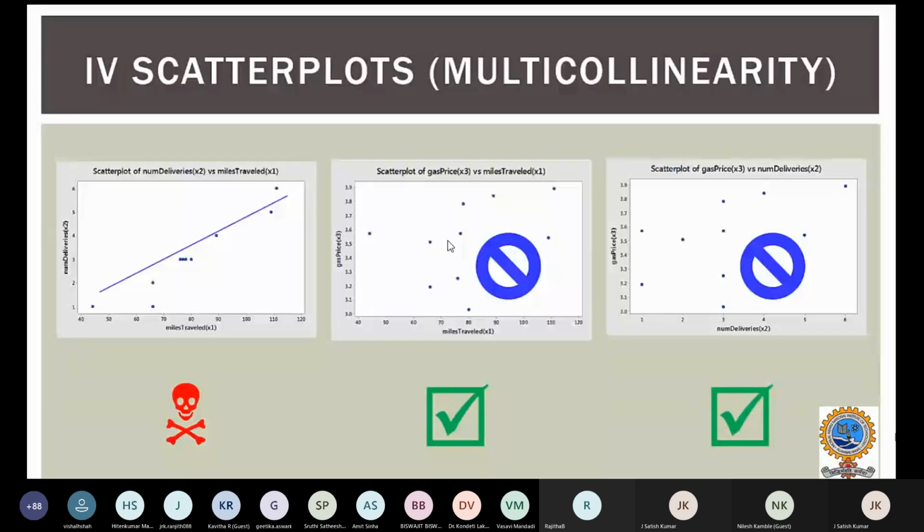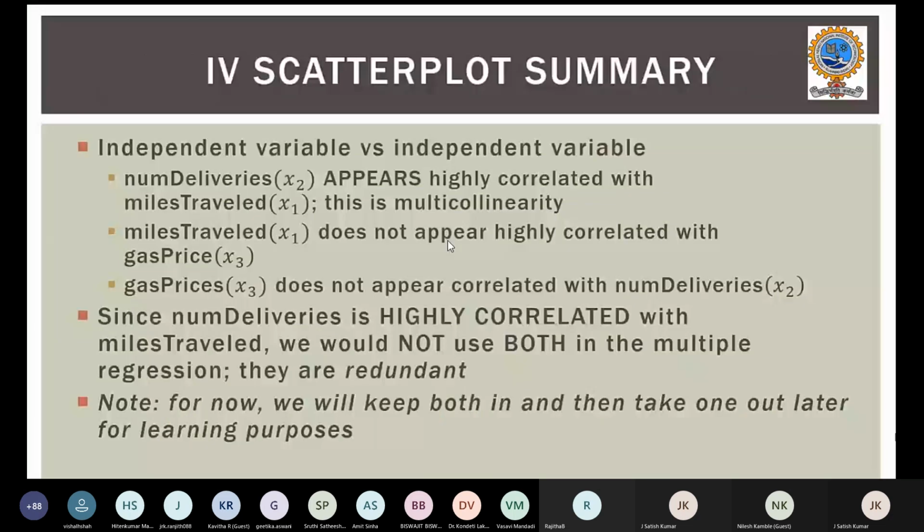But in the first case, miles traveled and number of deliveries, there seems to be a strong relation. Now, how do you interpret this? When we talk about independent variable to independent variable, we observe that the number of deliveries is highly correlated with the miles traveled, and there is a multicollinearity problem. They are dependent on each other, meaning there is a strong relationship among those two parameters. Miles traveled and gas price are not highly correlated, and gas price does not appear to be correlated with the number of deliveries.